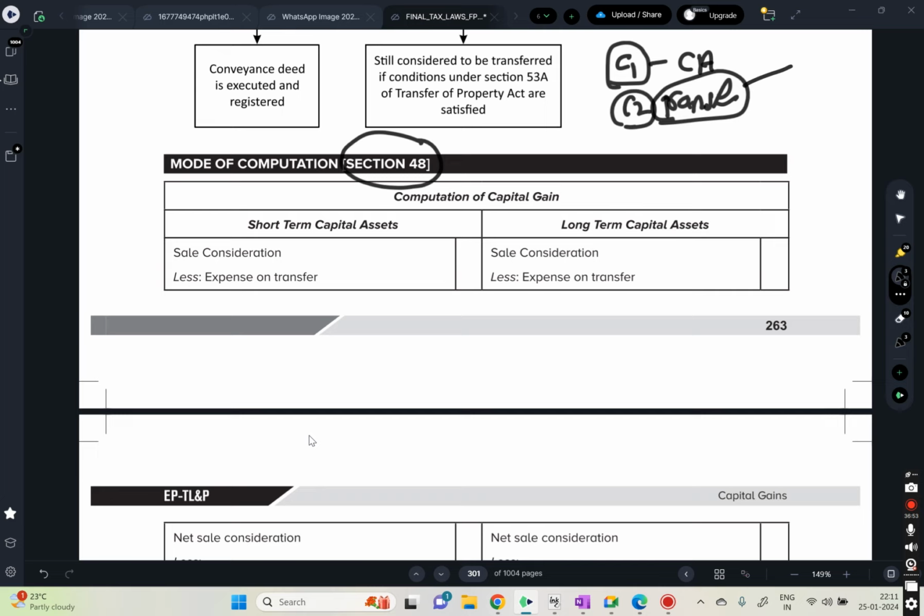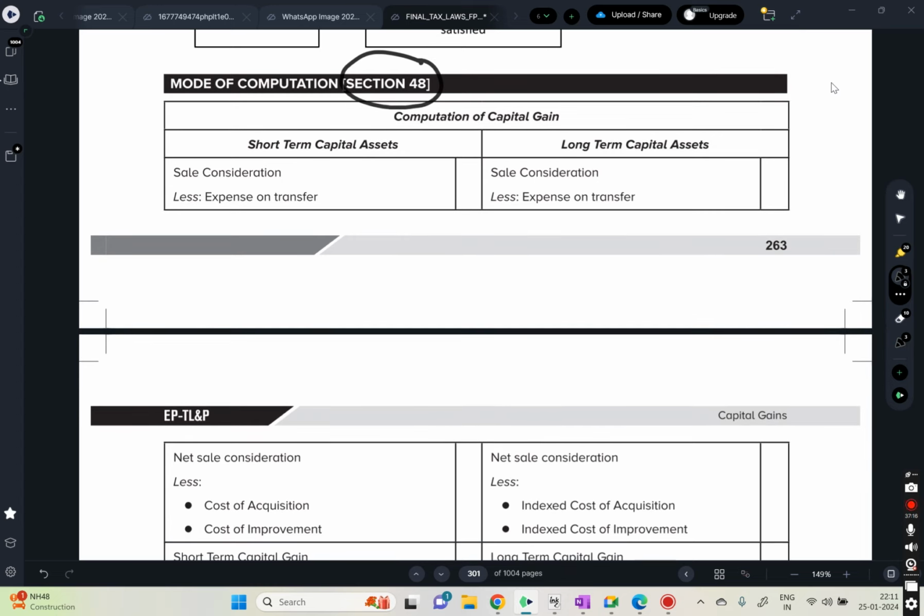Again, they have given around 17 to 18 items of what is not a transfer. If it falls under that, if they mention it is not a transfer, then we won't charge under the head of capital gains. We will discuss that part later. Now directly we will discuss how we calculate the capital gains.